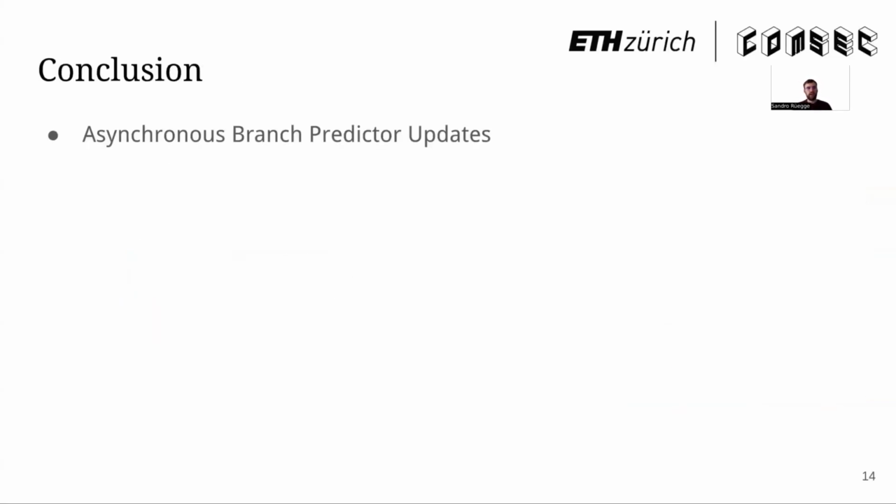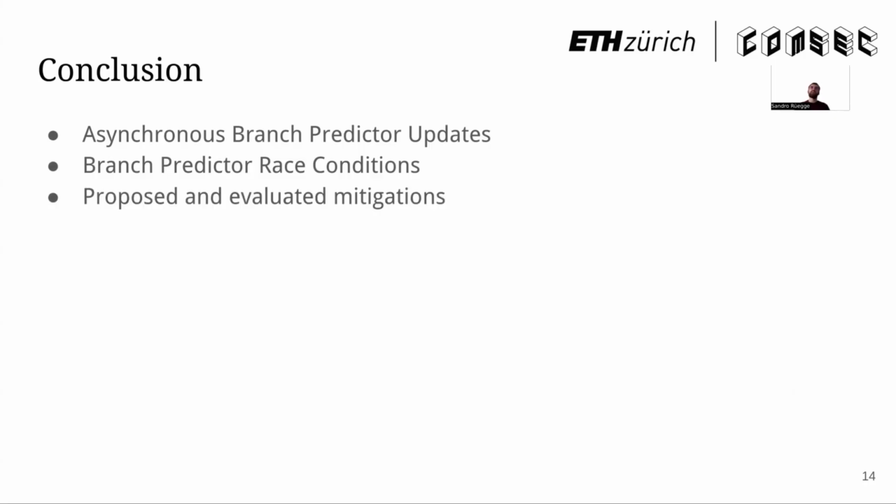So, in conclusion, we have found asynchronous branch predictor updates, which were never reported before. We have also found race conditions in branch predictor updates on Intel processors, which breaks their Intel EIBRS mitigation. And lastly, we have proposed and evaluated mitigations because we think 9 months of waiting for a microcode update is too much. So we believe that there needs to be a software solution to these issues too.